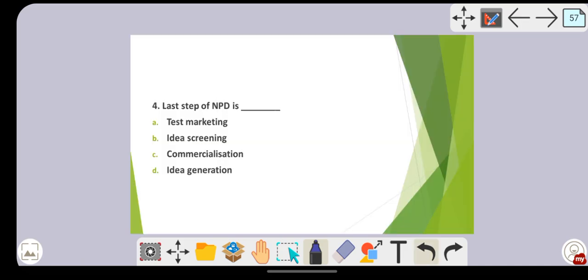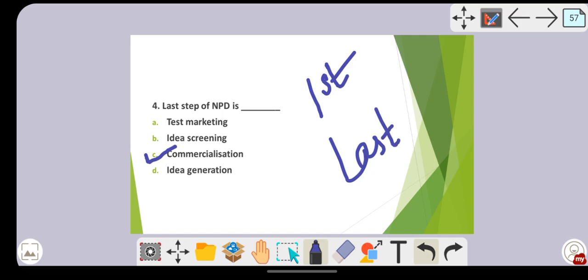Then, last step of the new product development process. Which is the last step? Commercialization is the last step. What you do is try to remember the first step and the last step. The first step is simple: idea generation. Until you generate the idea, you cannot do the other steps. So the first step is idea generation, and the last one is commercialization. So which is the answer over here? Option C is the correct answer.